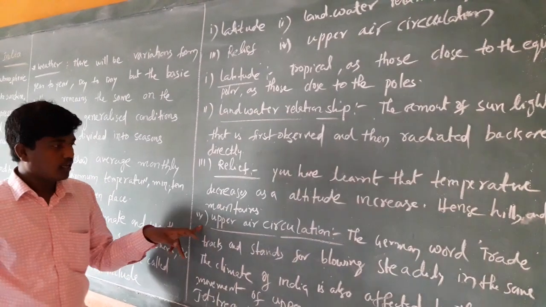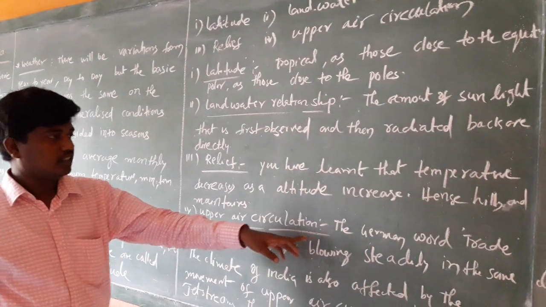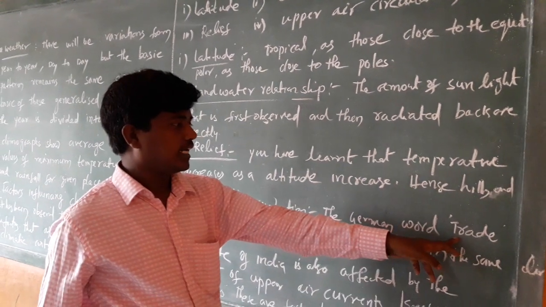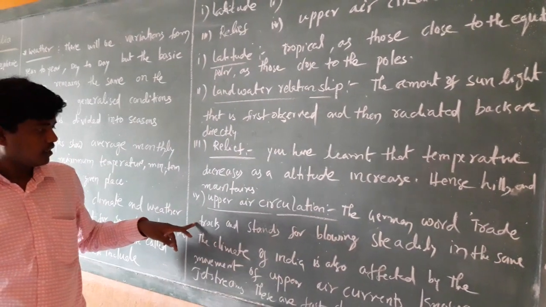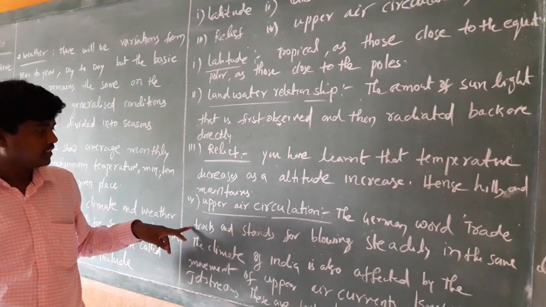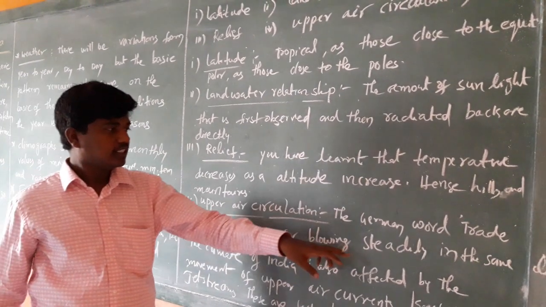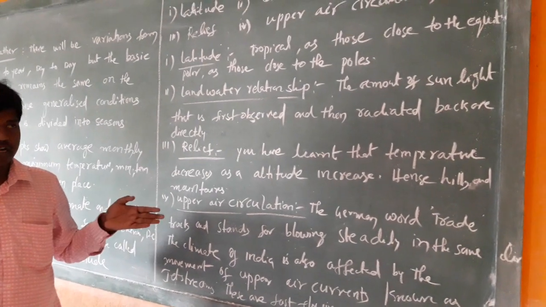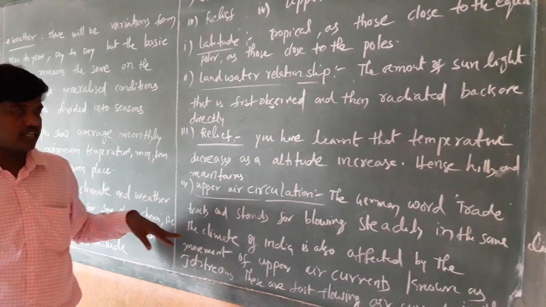And the fourth one, upper air circulation. Trade is a German word. Trade means track, and the winds flow along a track. It stands for winds blowing steadily in the same places, north or south. For example, the Rajasthan.